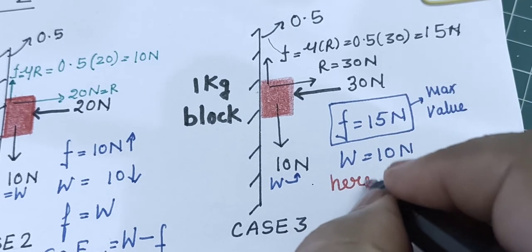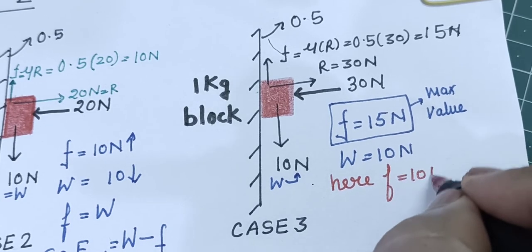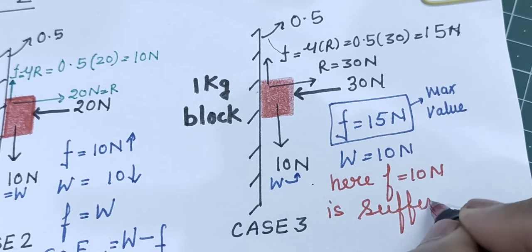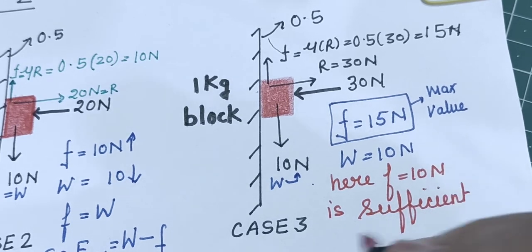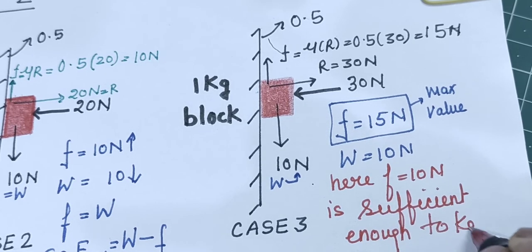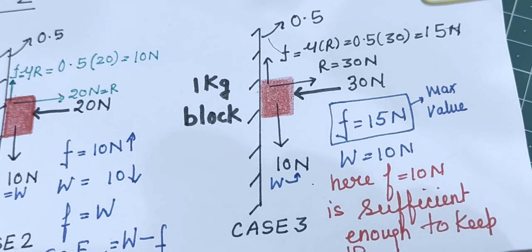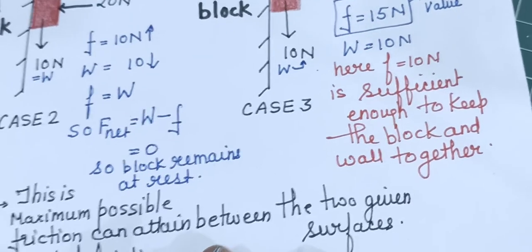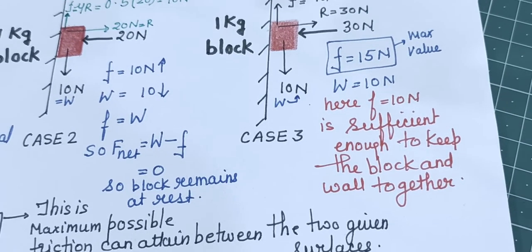Here, F equal to 10 Newton is sufficient to keep the block at rest, or to keep the block and wall together. So why should the frictional force go to 15 Newton?